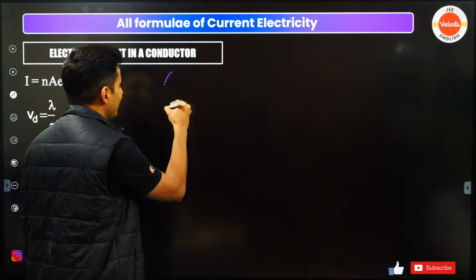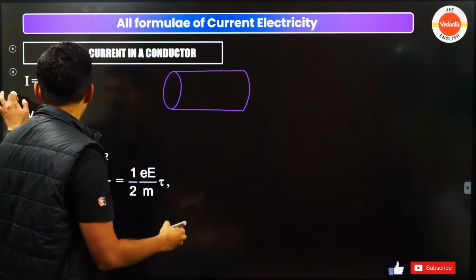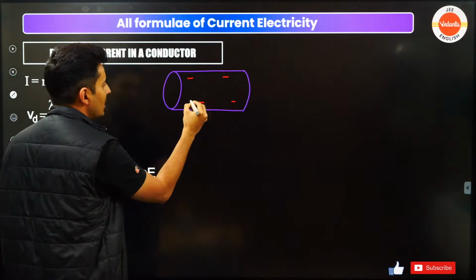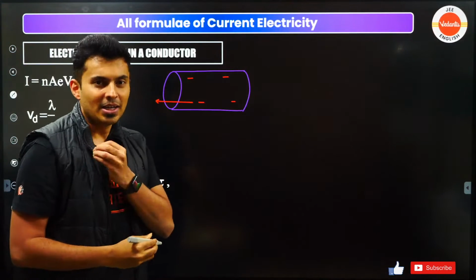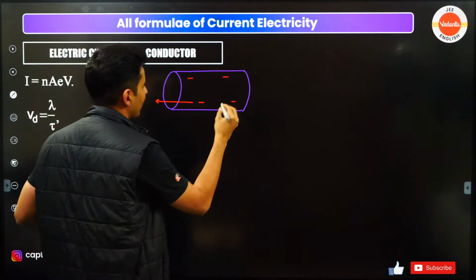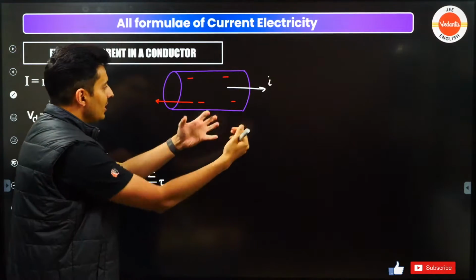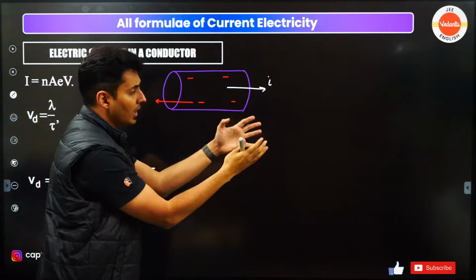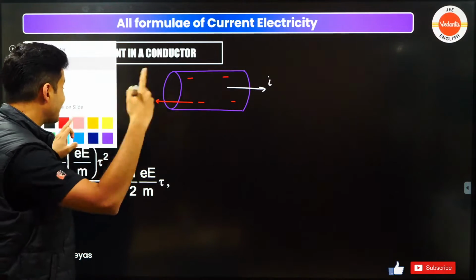So imagine that you have a conductor, and you see that these charge carriers, which are negative, start moving with some speed, and obviously because of that the current will be in this particular direction. The current flows here because that's the conventional direction of the current, but the actual charges will move towards the left side, because it is negative.